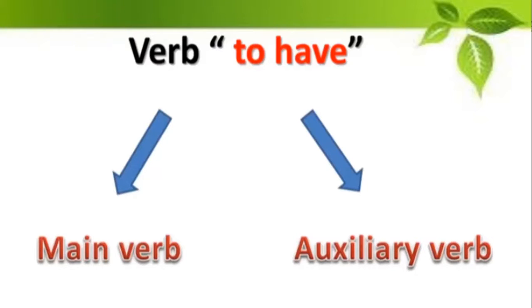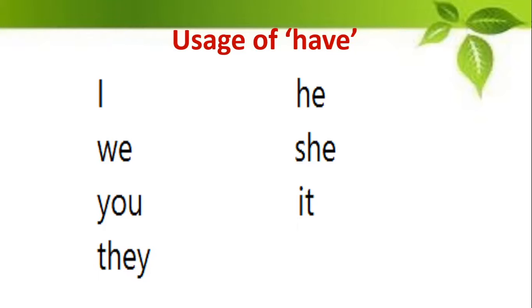It can be used as the main verb in a sentence, or as the auxiliary verb. It can either be the main verb, the word that does the action, or the auxiliary verb, that is, it will be helping the word which does the action. Auxiliary verb means a helping verb. So let us see how it is used in different situations.